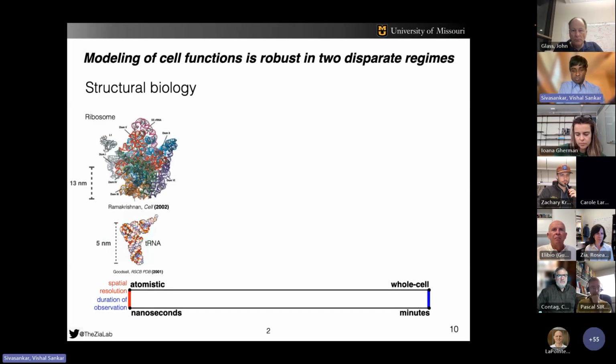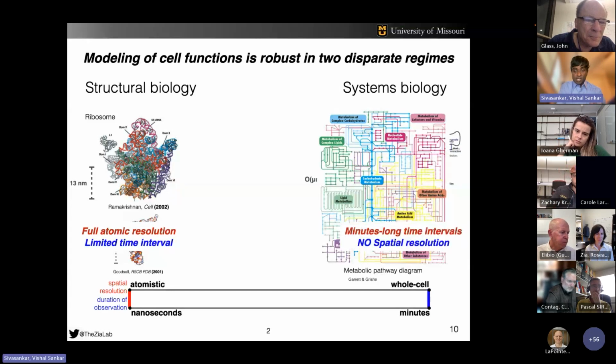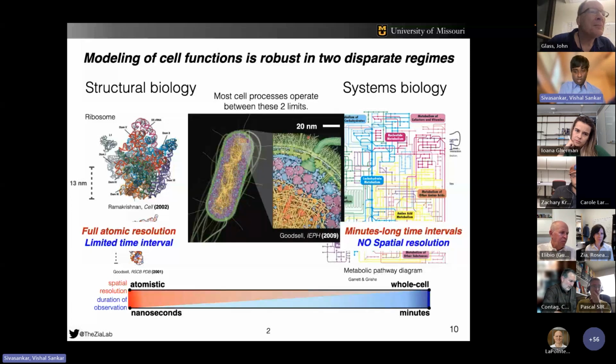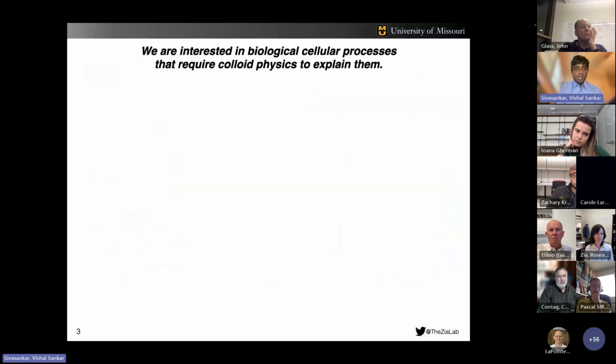Structural biology, which models with atomic resolution but evolves dynamics only for mere nanoseconds, or systems biology, which focuses on entire cells evolving over minutes but abstracts away space entirely. But there is a rich frontier in between these two limits where many cellular processes operate, and this is the regime of colloid physics. We are interested in biological processes inside cells that require colloid physics to explain them.